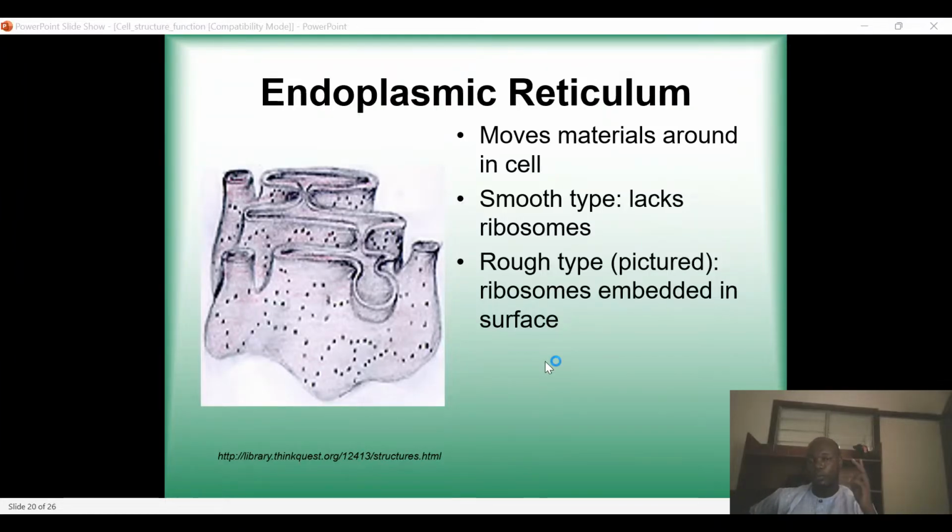And this endoplasmic reticulum is classified into two. We have smooth endoplasmic reticulum and we have rough endoplasmic reticulum. The basic difference between them is that the smooth one lacks ribosomes. It means that it doesn't have ribosomes. While the rough type, of course, is the picture here, has ribosomes embedded in its surface. The smooth and the rough endoplasmic reticulum all have their functions, and we'll look at them.